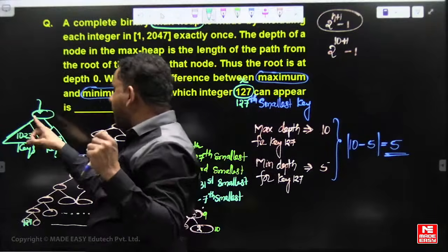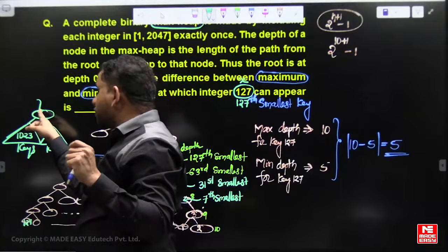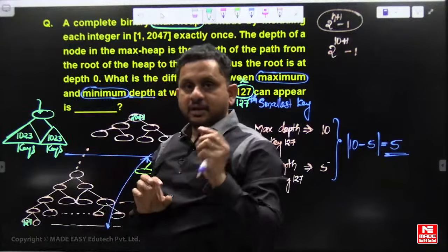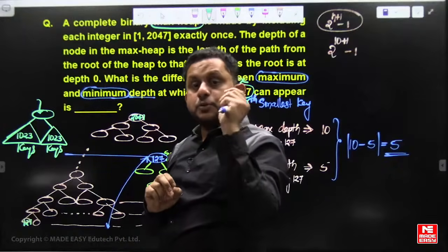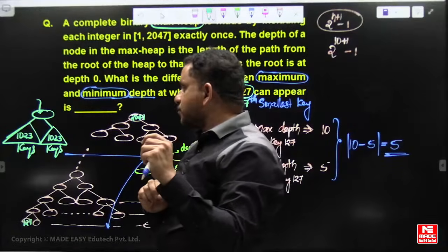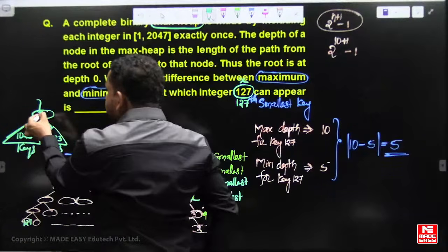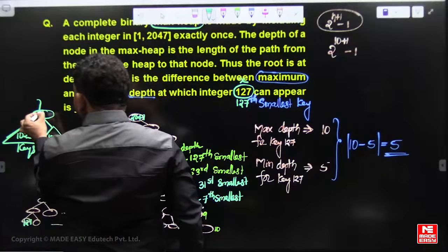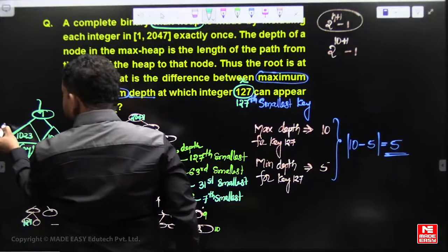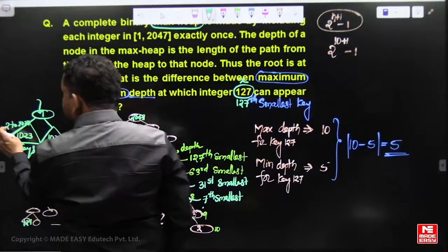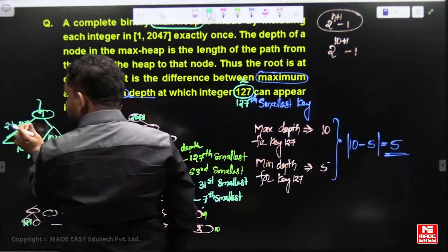Keys 2 to 1023, only 1023 keys. So key 2 to 1024 means 1023 keys in total, okay, right.